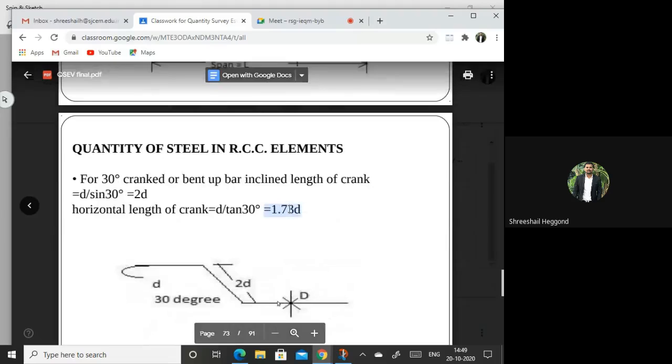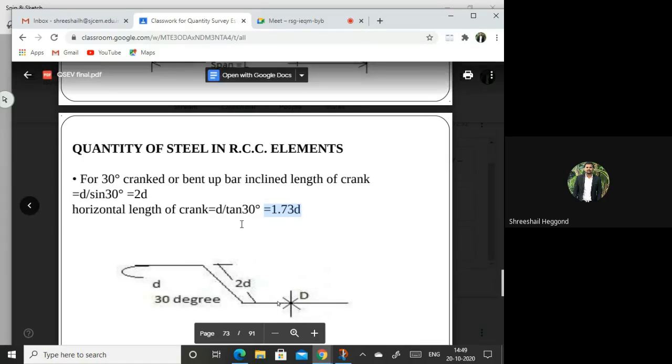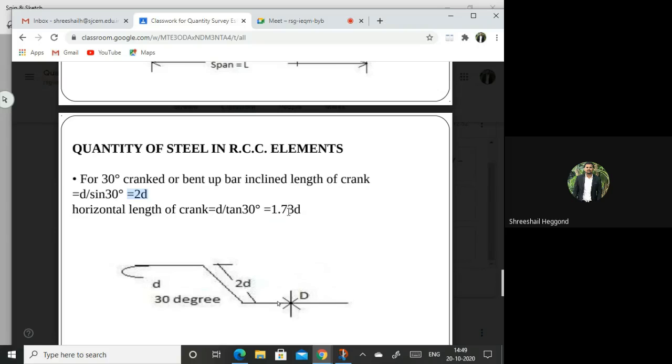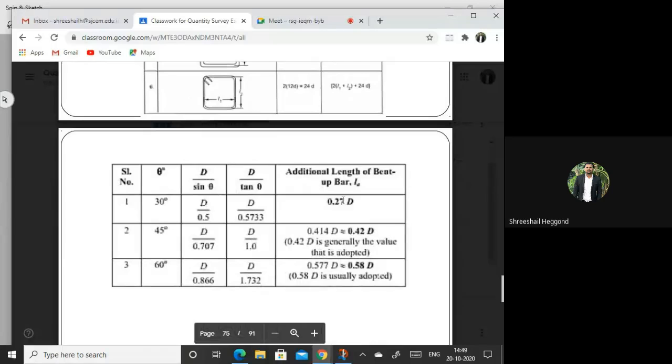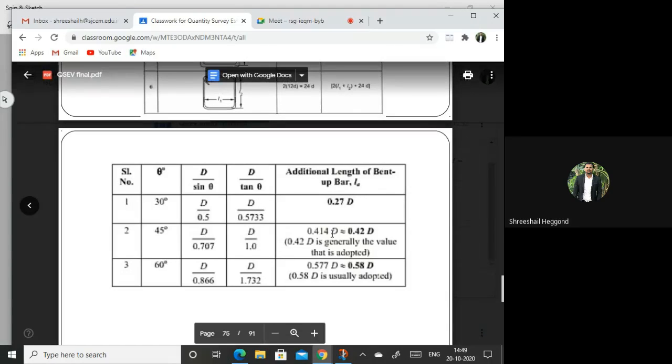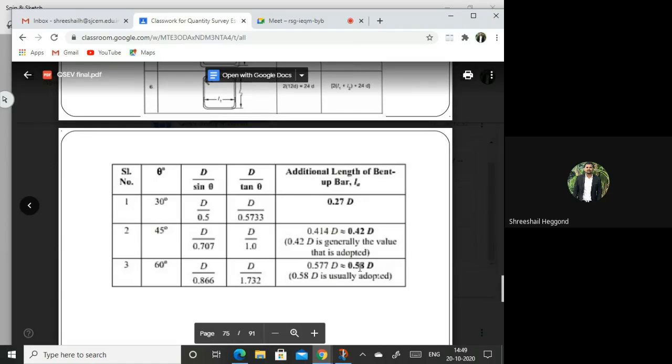Here it is 1.73 for tan inclination, and the base we are considering will be 2D. 2D minus 1.73D gives 0.27D. This will be the additional length for bent up bars or crank bars. Note these three values: 0.27 for 30 degrees, 0.42 for 45 degrees, 0.58 for 60 degrees.